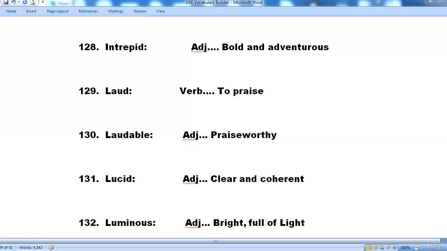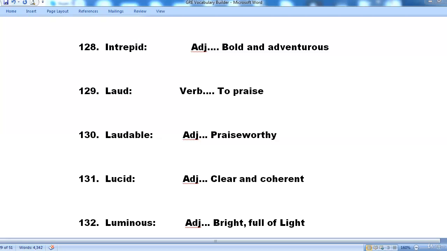The next word that we are looking at is intrepid. Intrepid is an adjective and it means bold and adventurous. 129. Laud. It's a verb and it means to praise. Applaud, laud. I'm sure that makes it clear for you to understand.